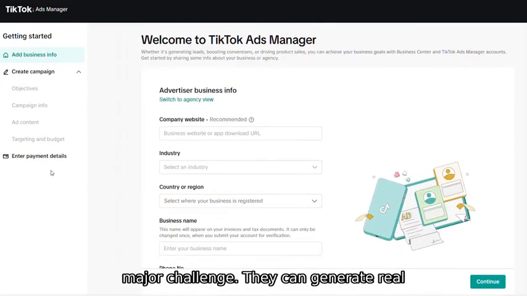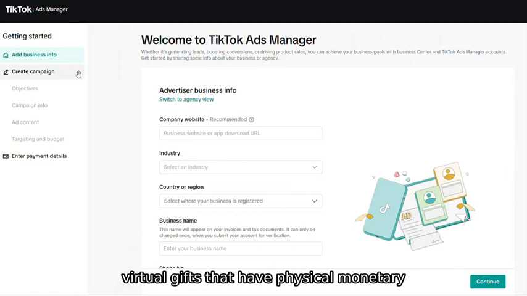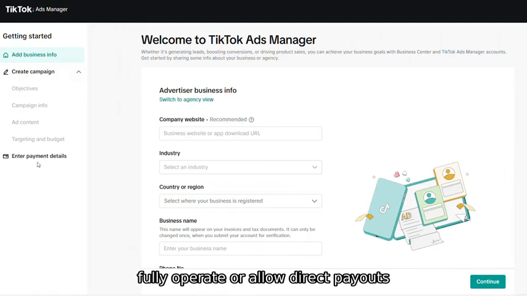Haitian TikTok creators face a major challenge. They can generate real virtual gifts that have physical monetary value, but because PayPal does not fully operate or allow direct payouts inside of Haiti, getting those funds is extremely difficult. But here is a practical solution.